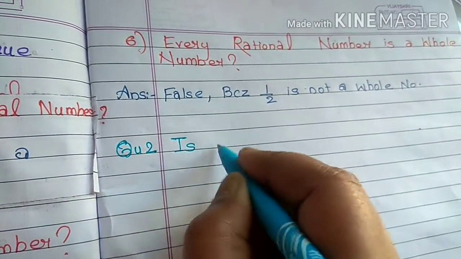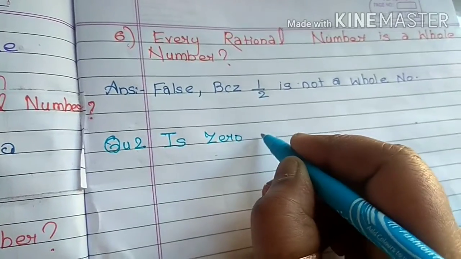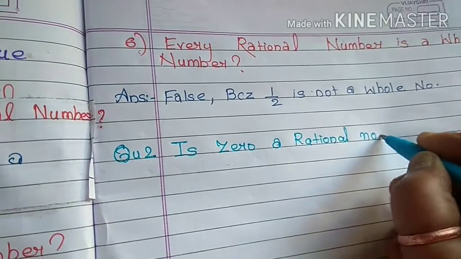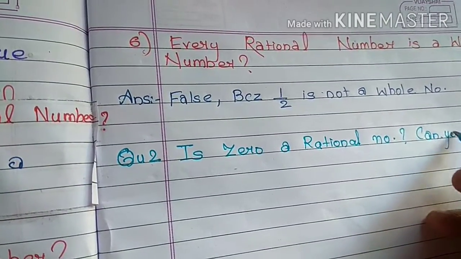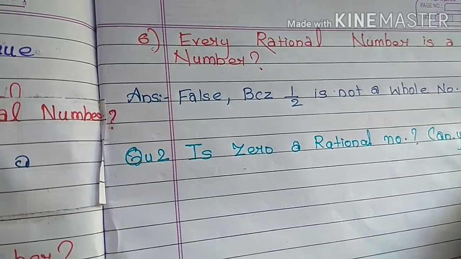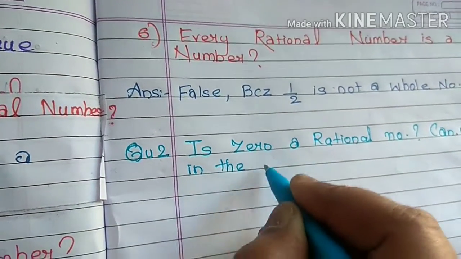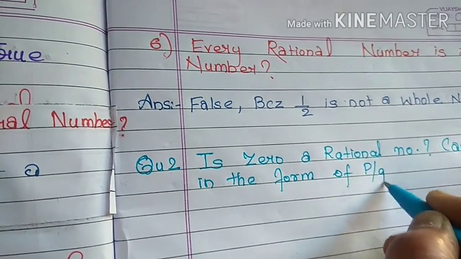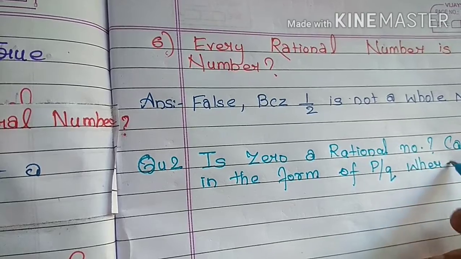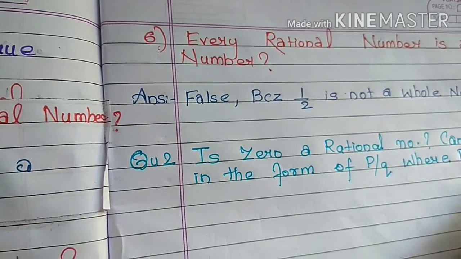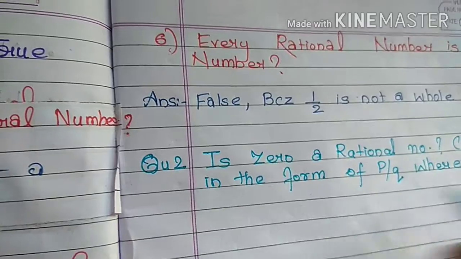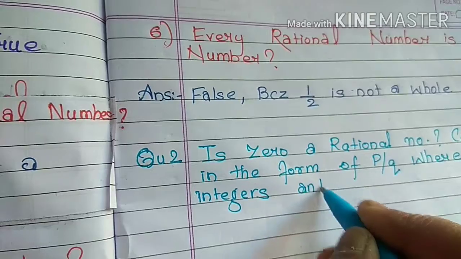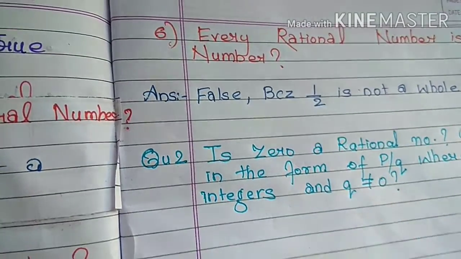Is 0 a rational number? Can you write it in the form of P by Q, where P and Q are integers and Q is not equal to 0?